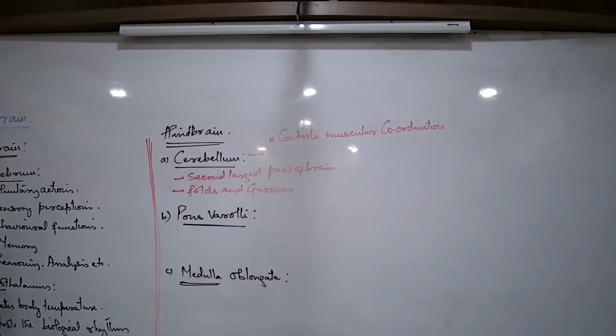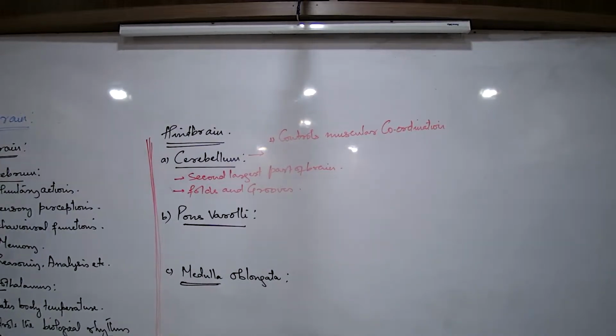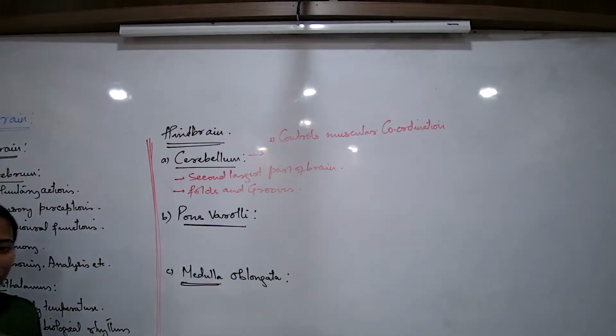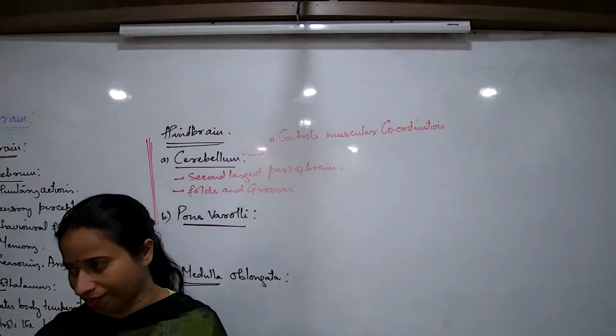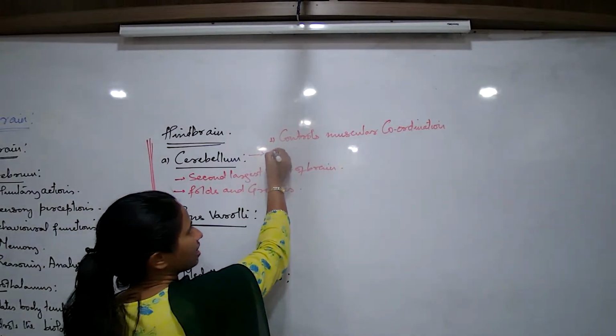Which part of the brain is giving the signals every time? And that is the cerebellum. What is the function? The function of the cerebellum always is to control muscular coordination. Remember what you understand by this: different parts of the body coordinating with each other, different parts of the body working together. Muscular coordination. What is the second function?